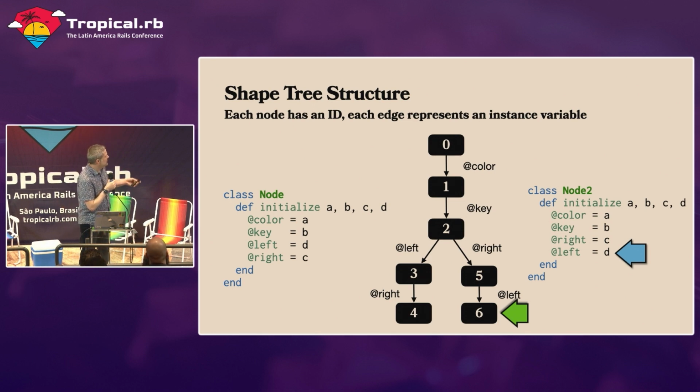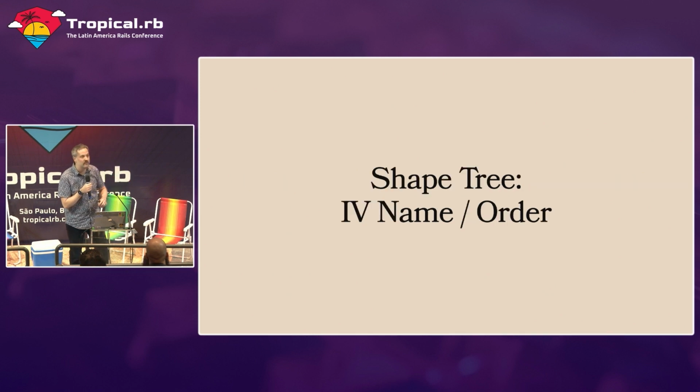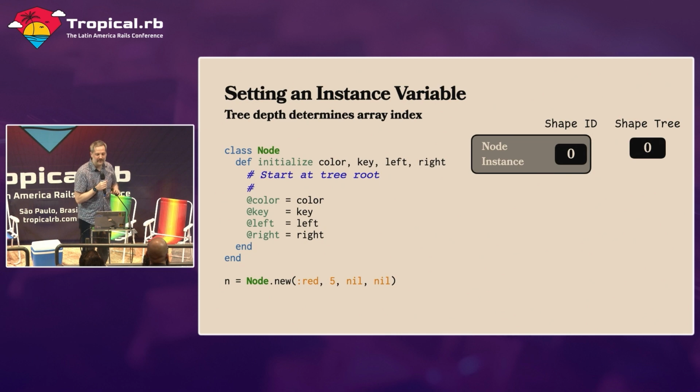The key to take away from this is that many objects and classes can share the same shape. We don't care what the class is. As long as the instance variables and the order of the instance variables are the same, they can share a shape. This tree cares about the instance variable name and what order you set it in. That's all it cares about. So if I can give you one recommendation, it would be to set instance variables consistently in your code. It's a recommendation, not a rule, so please, you don't have to. Do whatever you want to.